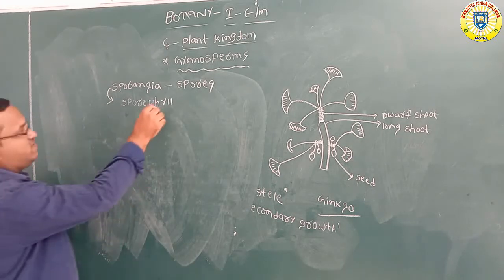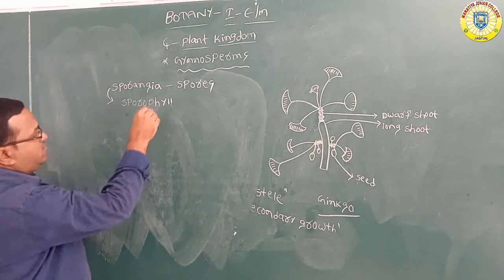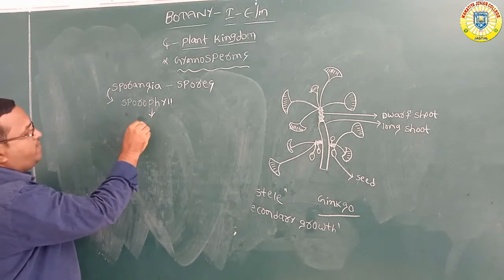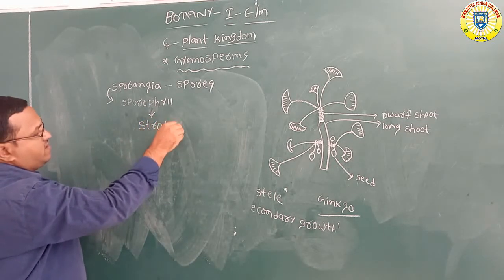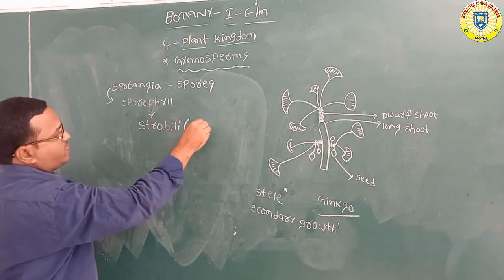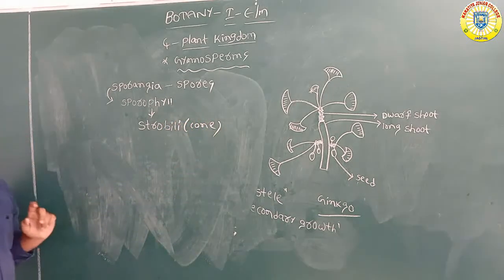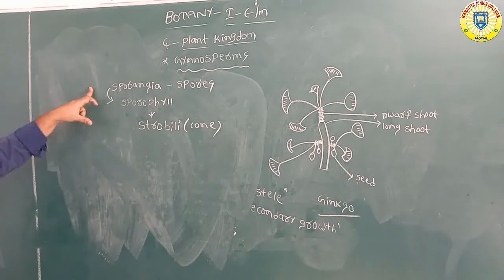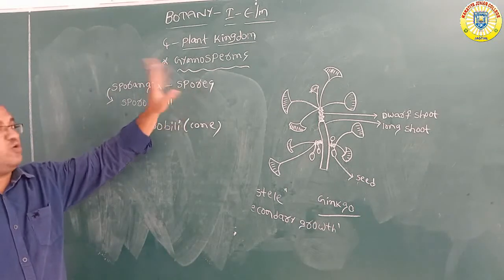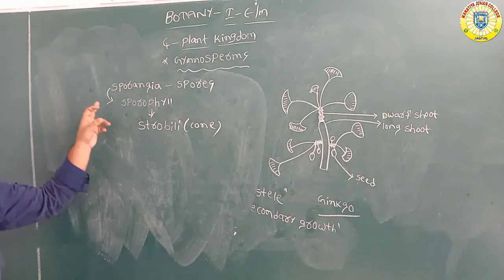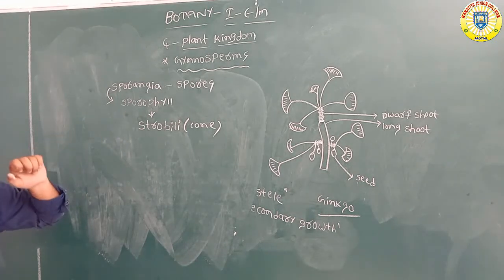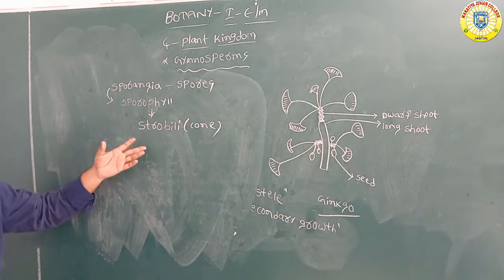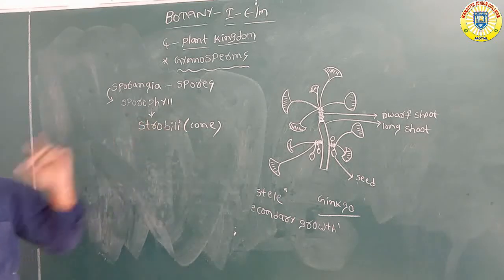The sporophyll is formed into strobili or cone.